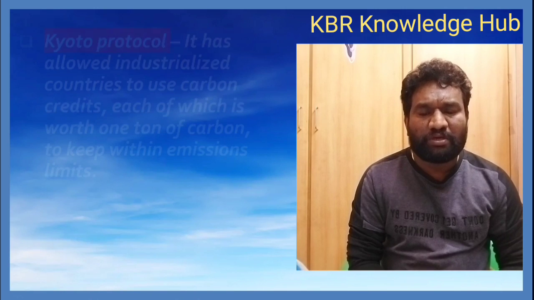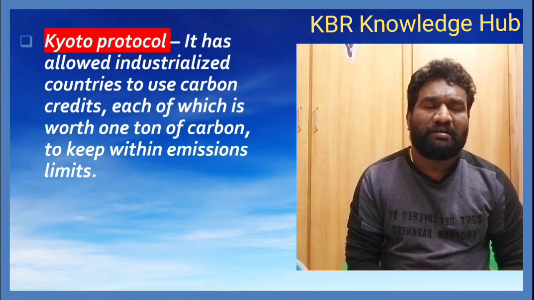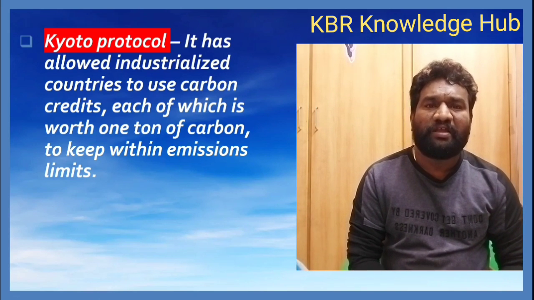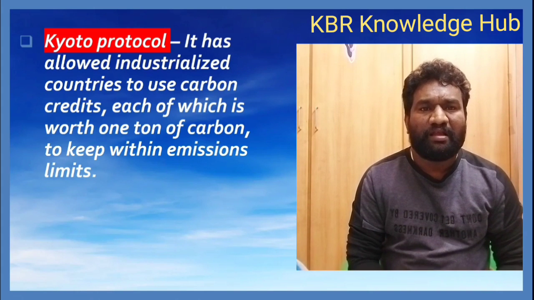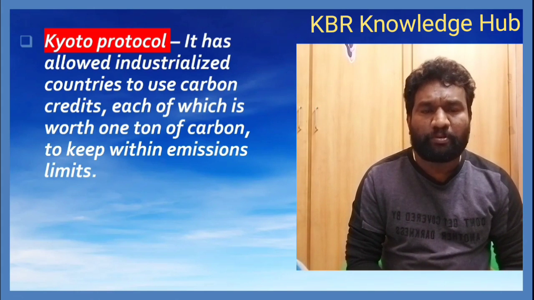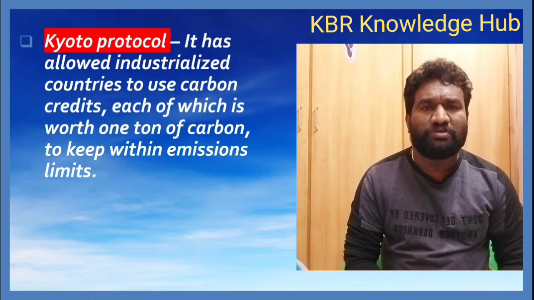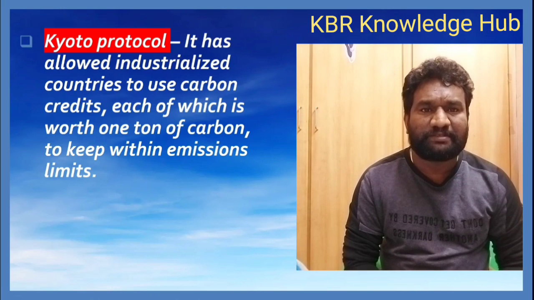Now, regarding greenhouse gas emissions and environmental pollution, in history there is one protocol called the Kyoto Protocol. According to the protocol, industrialized countries are allowed to use carbon credits, each of which is worth 1 ton of carbon, to keep within emission limits. It mentioned the limits.